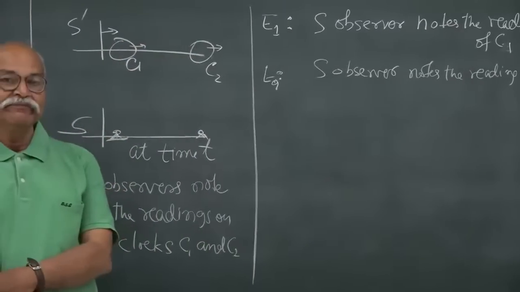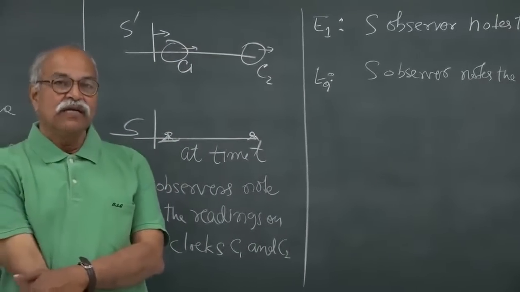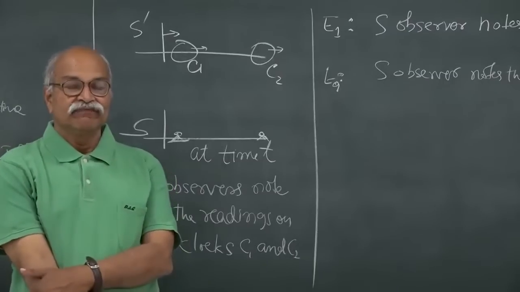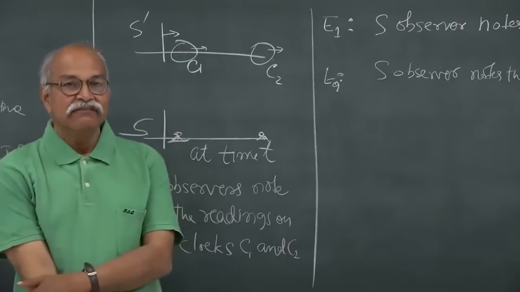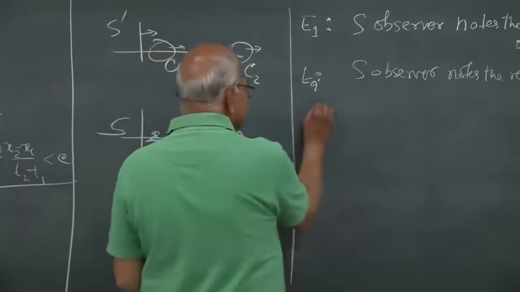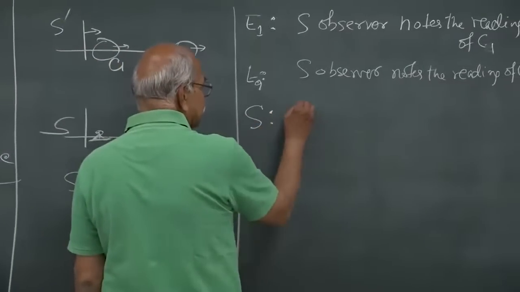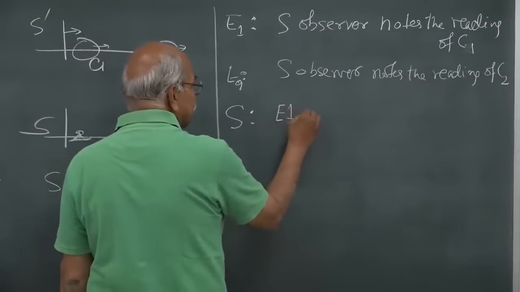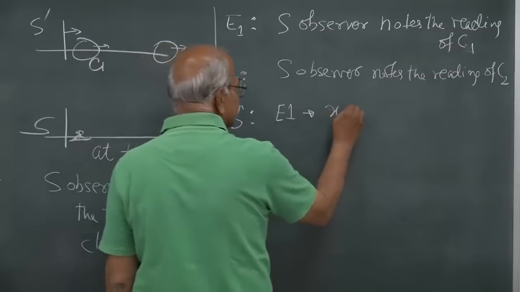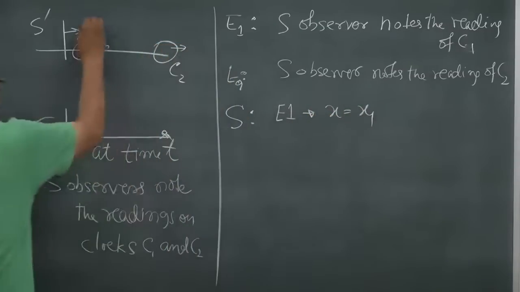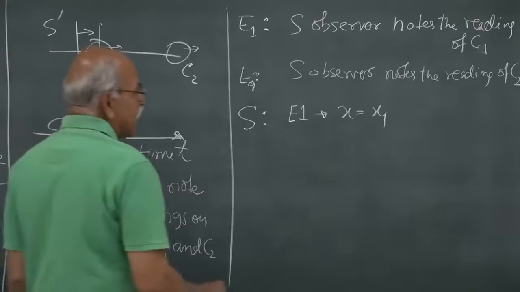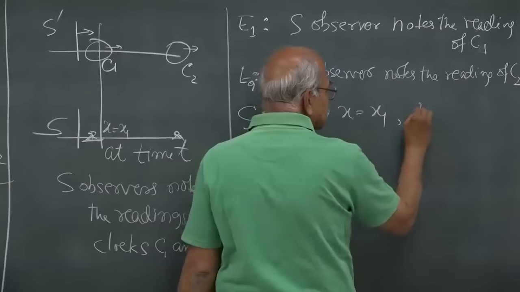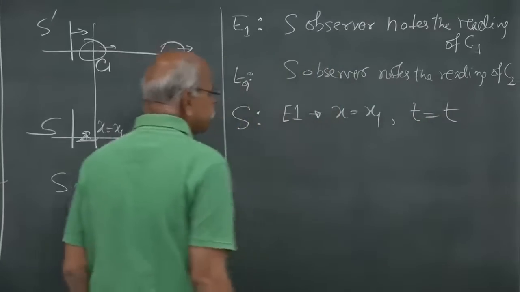From the S frame, what are the coordinates? Where did the event occur and when did the event occur? So, from the S frame, the first event occurred at x equal to x1, and at time t.